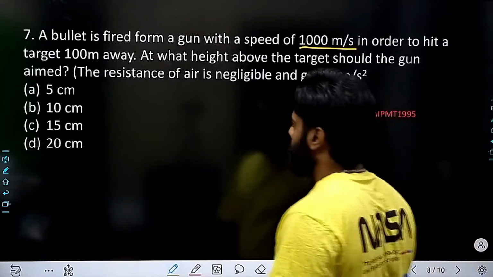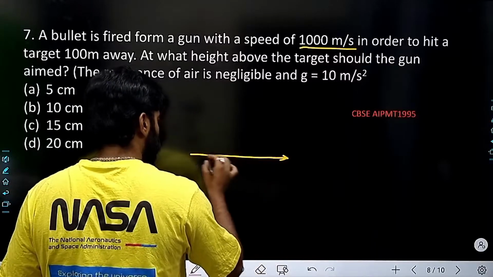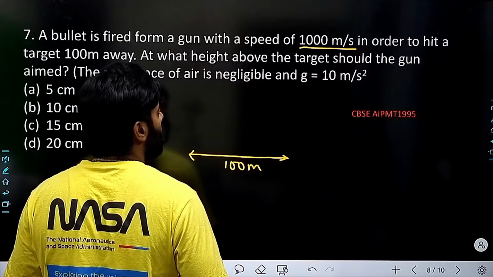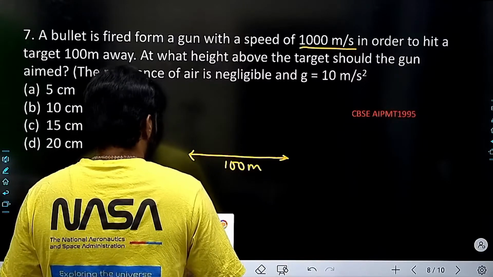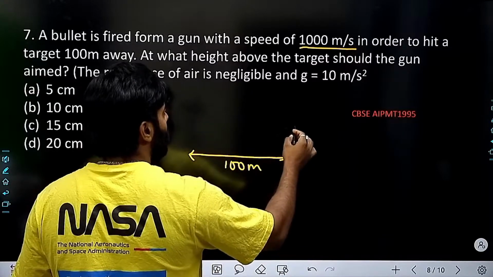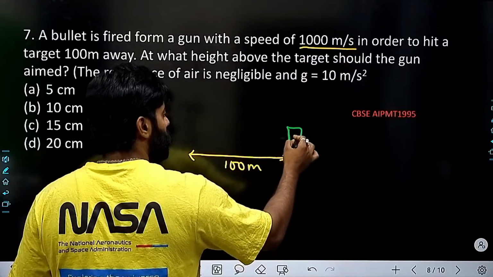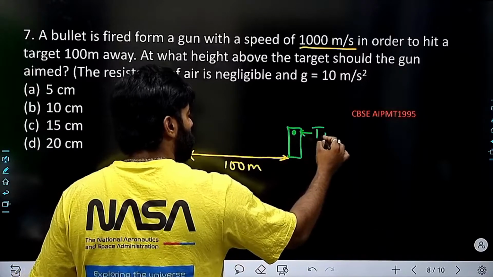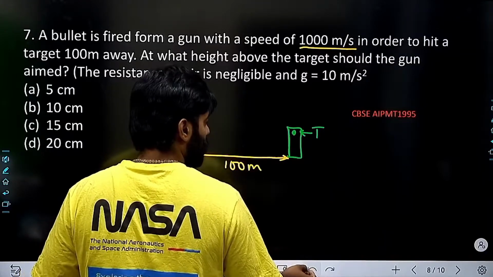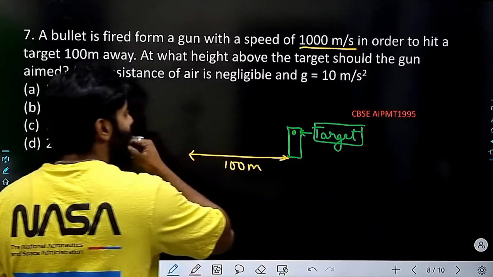Okay. This is 100 meter, and we are having a target. Let's imagine that this is the target which we are targeting.